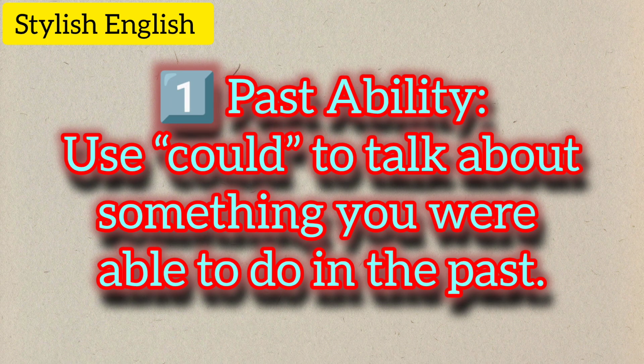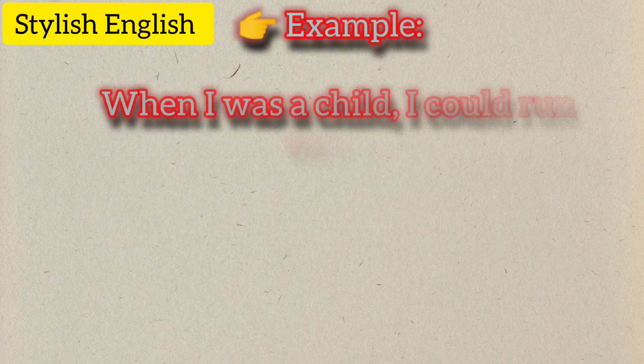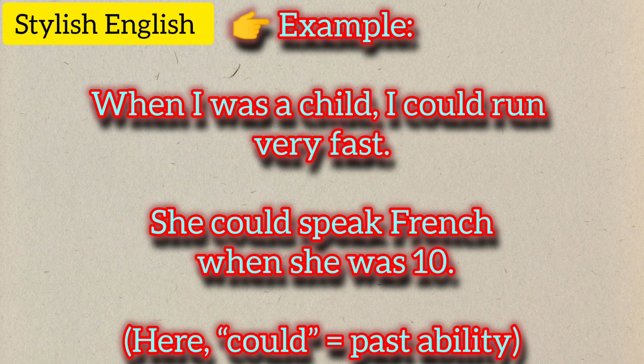1. Past ability. Use could to talk about something you were able to do in the past. Example: when I was a child, I could run very fast. She could speak French when she was 10. Here, could equals past ability.